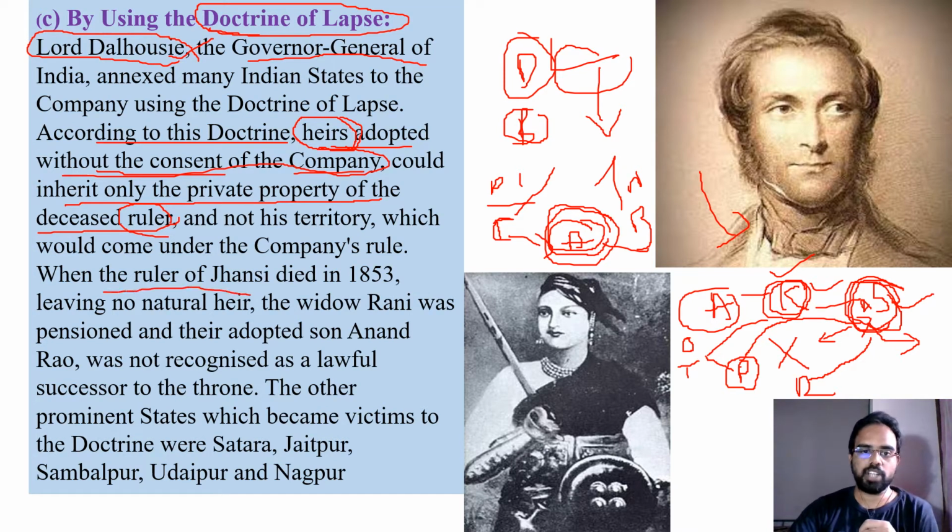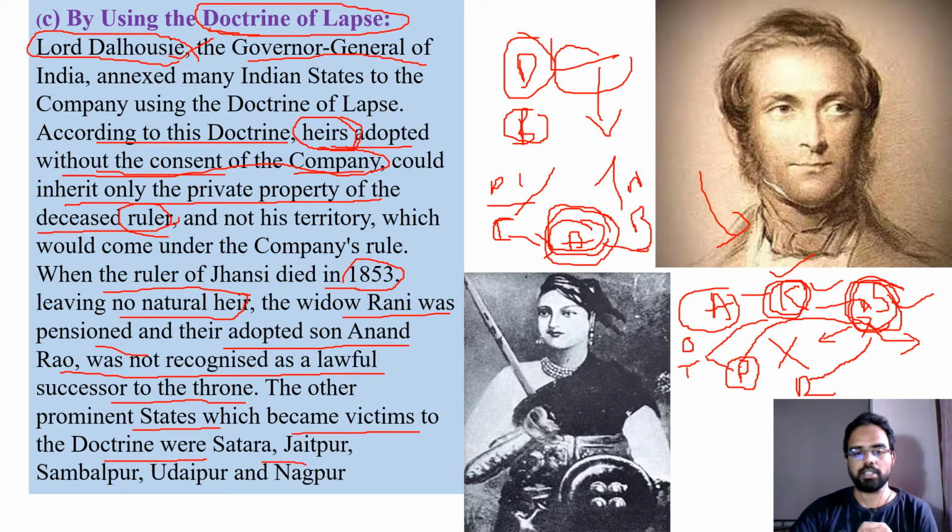So when the ruler of Jhansi died in 1853, leaving no natural heir, the widow Rani was pensioned and their adopted son Anand Rao was recognized as an unlawful successor of the throne. The other prominent states which became victims to the doctrine were Satara, Jaipur, Sambalpur, Udaipur and Nagpur.